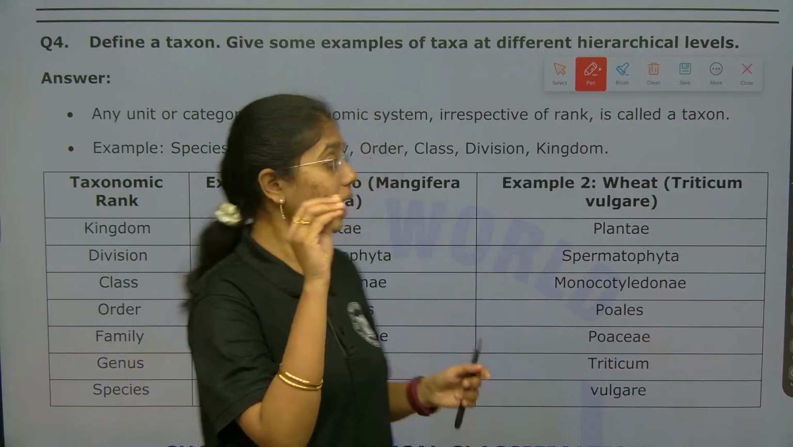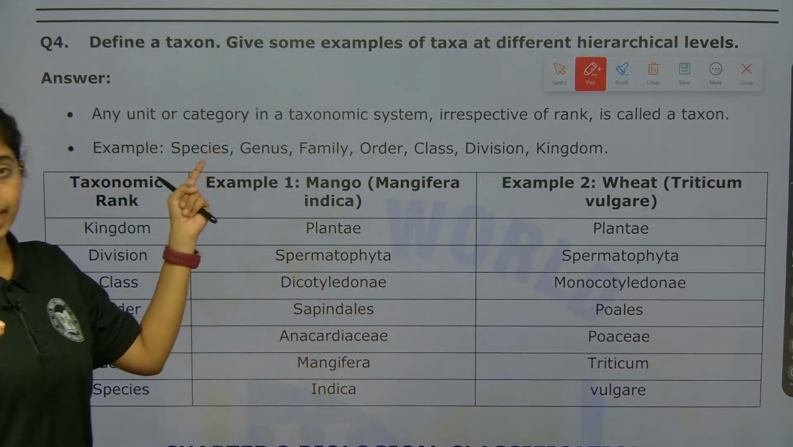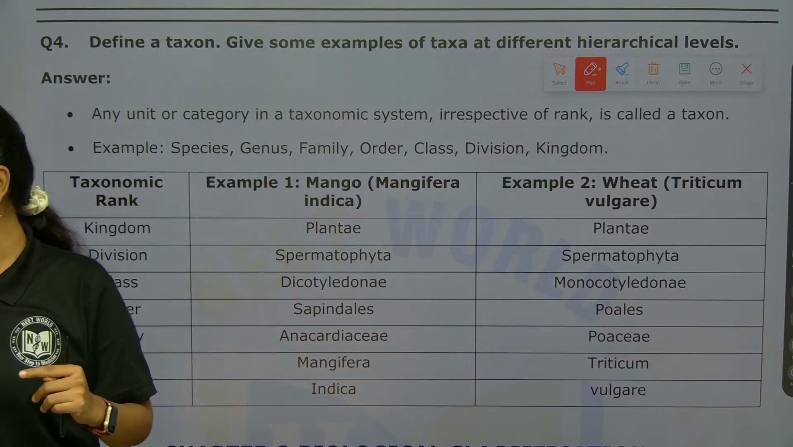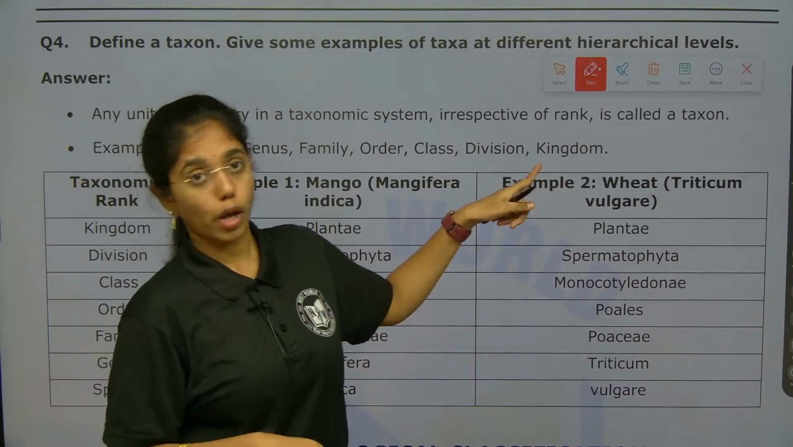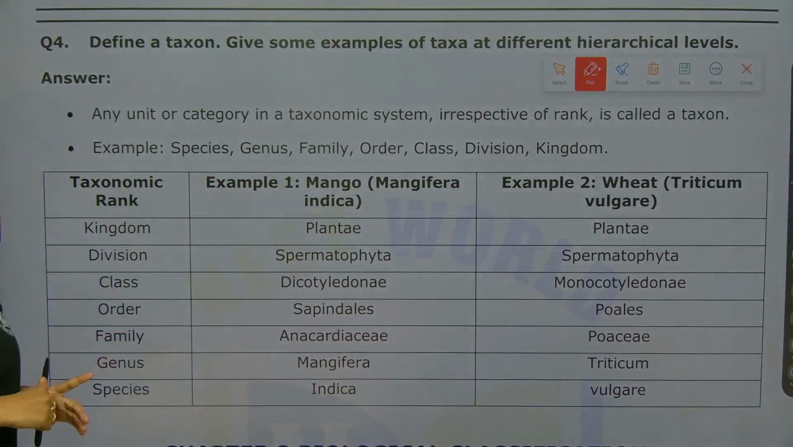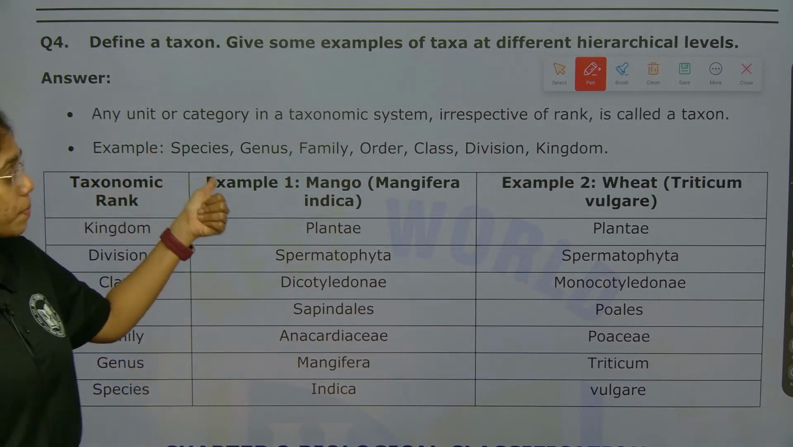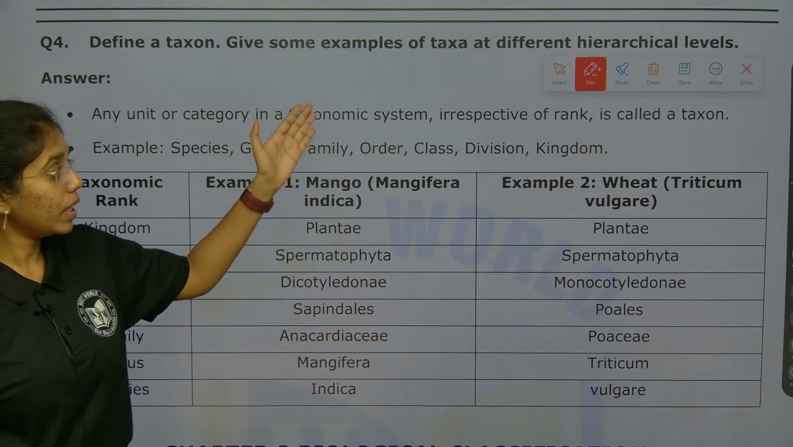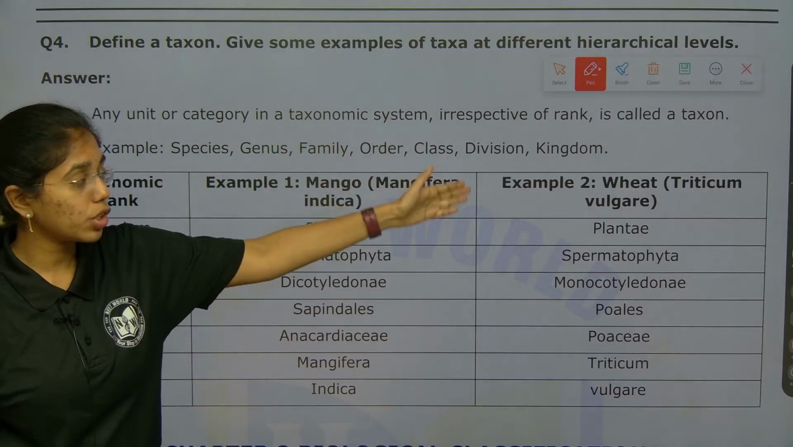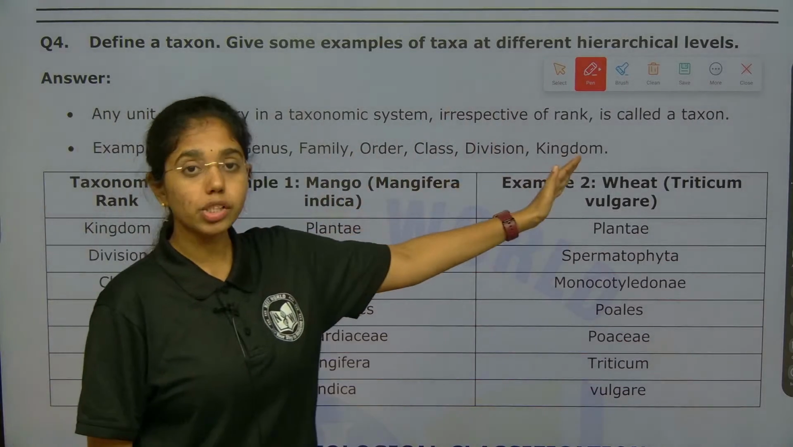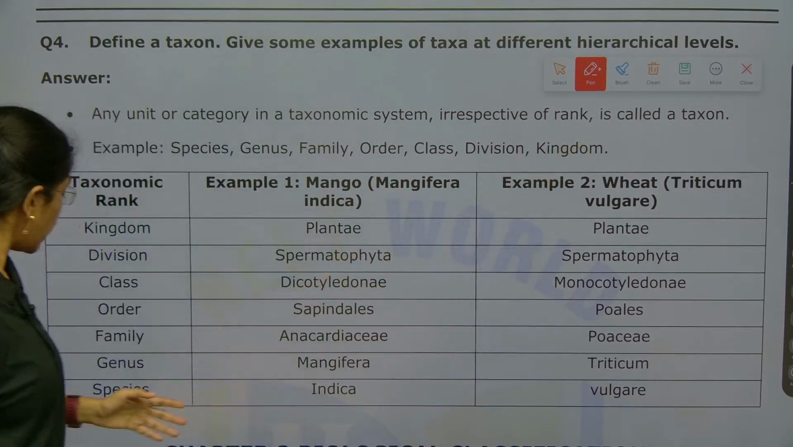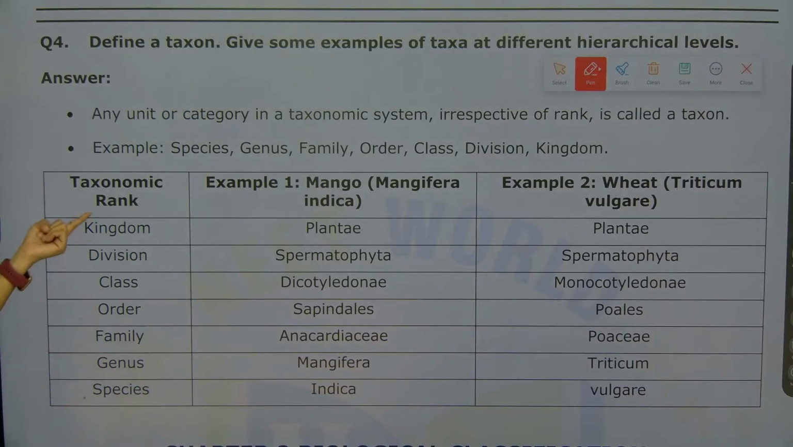Okay. Any group or any unit or category in the complete taxonomic hierarchy despite of their rank is known as what ma? Taxon. And examples, if you see, examples include species, genus, family, order, class, division, kingdom, from basic taxonomic unit to the advanced taxonomic unit. So, here you see ma, from species to kingdom.